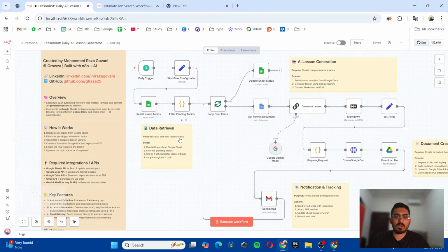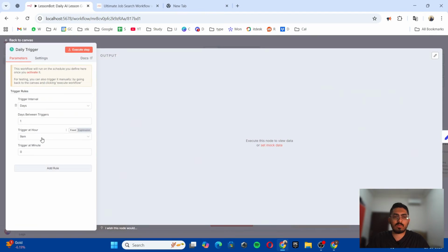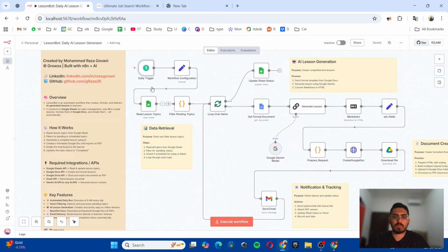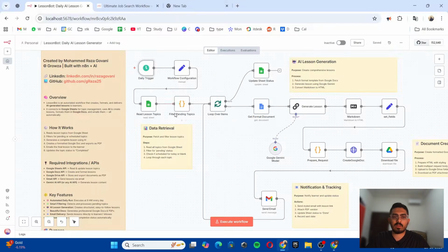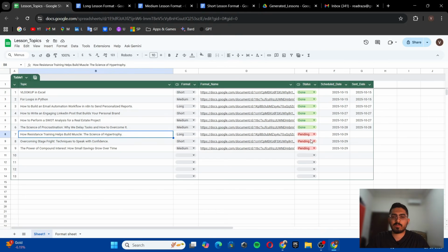Now we will see how this workflow works, and I will explain briefly how the nodes and everything work. First, the trigger is there, so we can set it to 9 a.m. every morning, and it will execute automatically at 9 a.m. Then it will go to the Excel sheet which I have given, and filter the topics which are pending on the given date when the workflow is run.